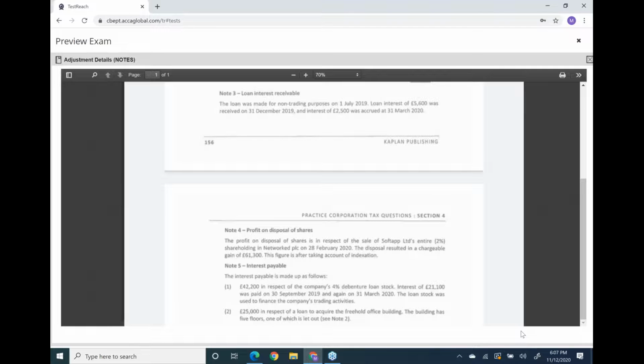And the remaining 5,000 interest is for non-trading, that is for property, and that will be deducted from the loan relationship box. Now for your information, see the screen. You have interest income from loan relationship, that is 8,100, and you have interest expense on this property, that is 5,000.